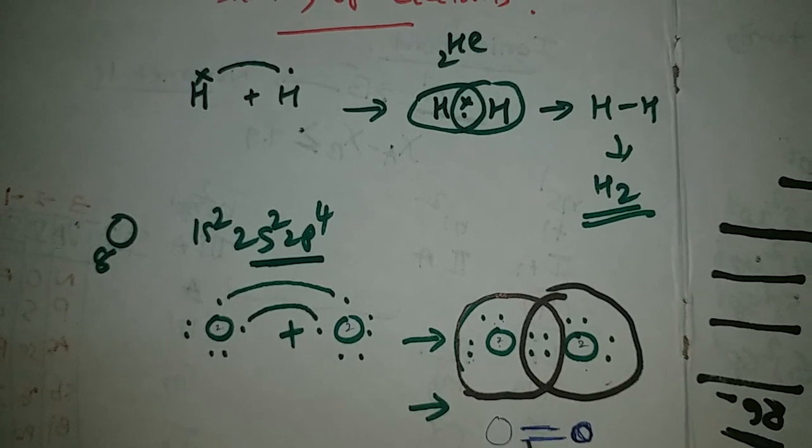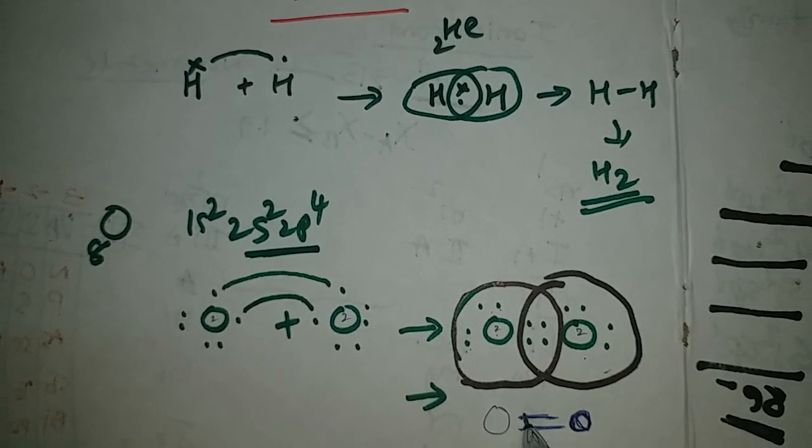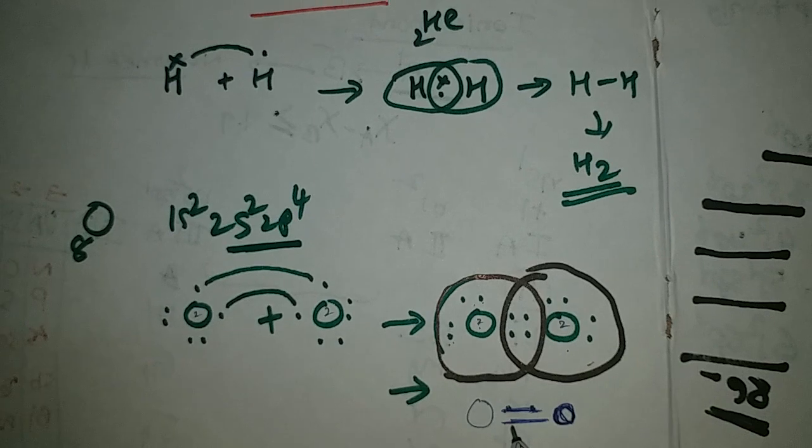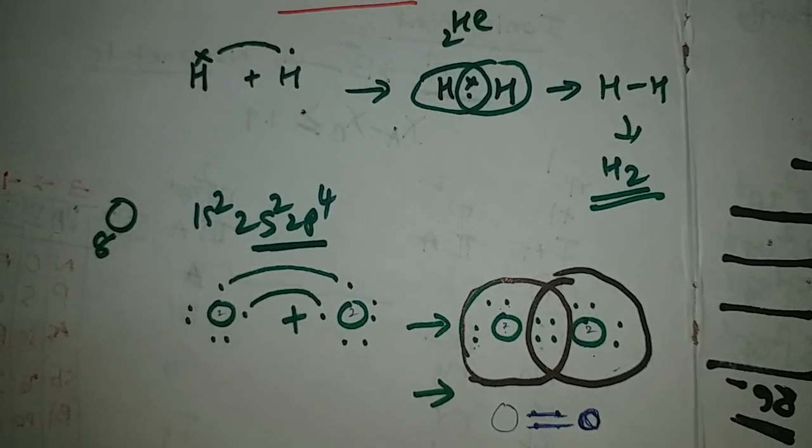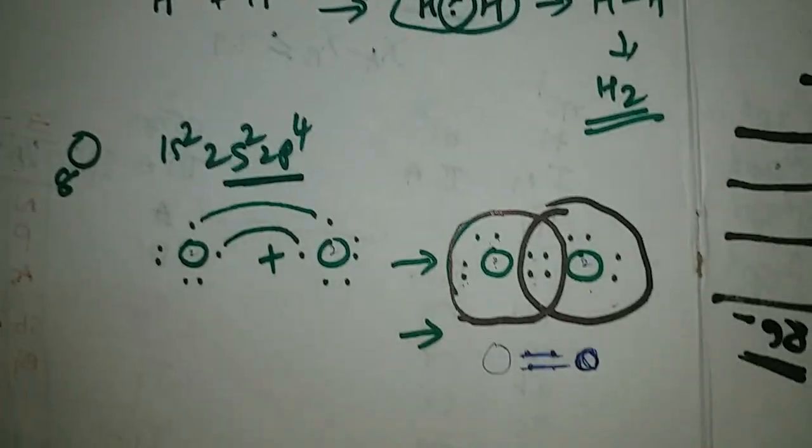Here one line indicates one bond, meaning one bond is formed by sharing of one electron pair. So in oxygen we have a double bond. Okay.